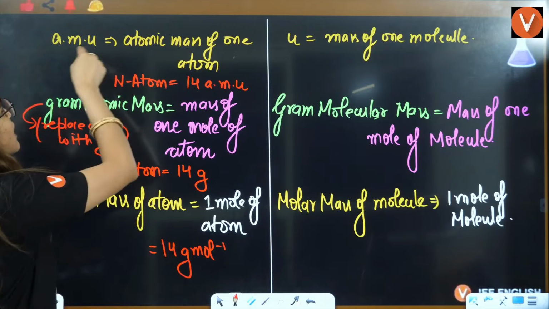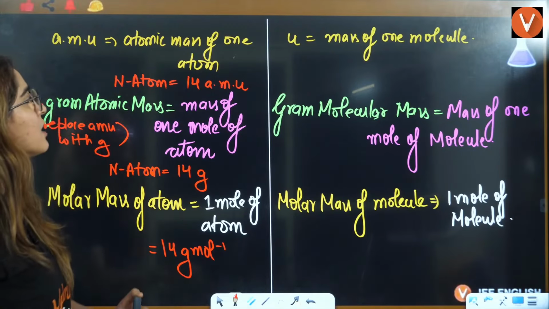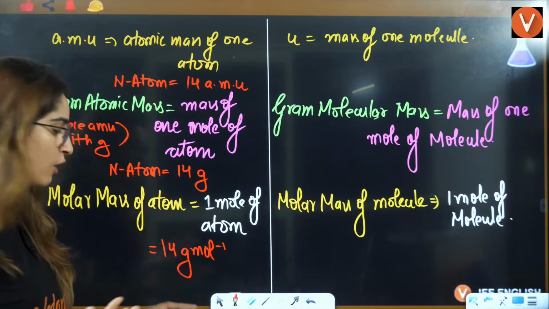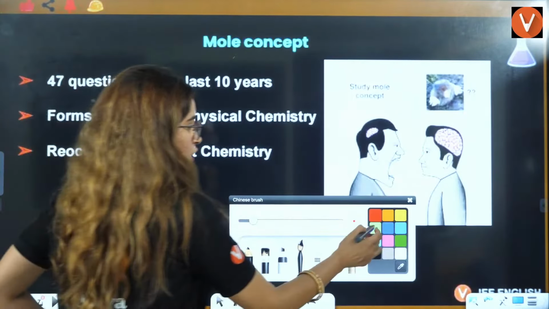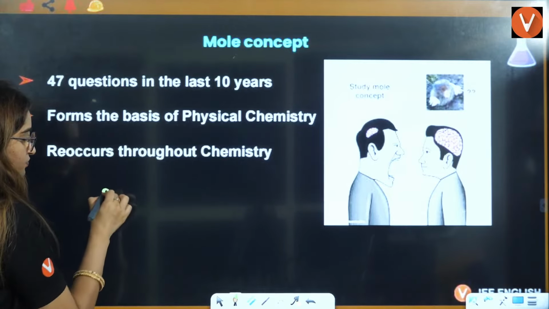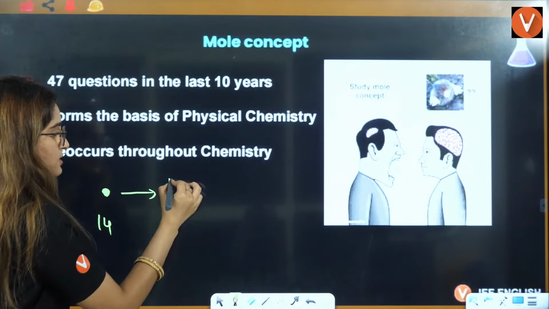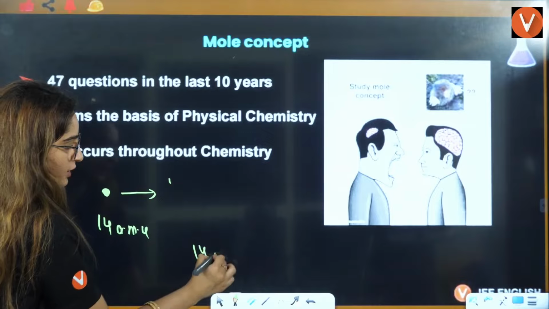Simple thing is, when we defined AMU to gram atomic mass, they said that replace AMU with grams. For example, you have this 1 atom, which is 14 AMU. Replace 14 AMU with 14 gram.